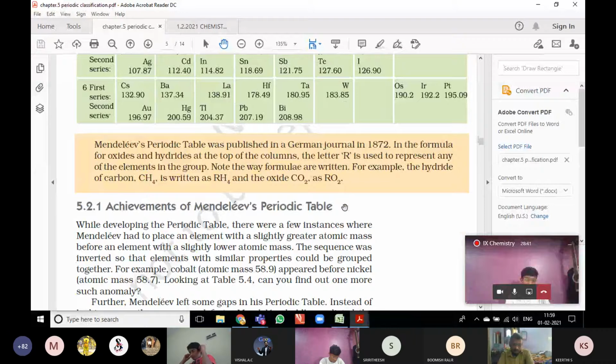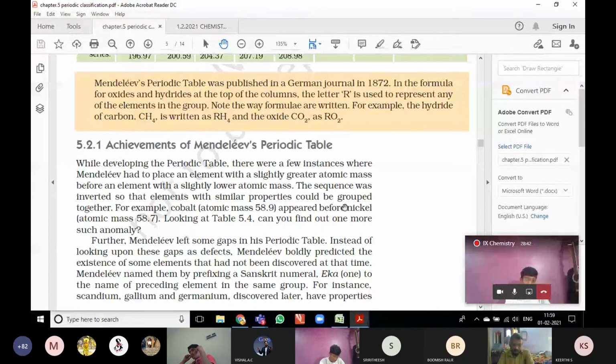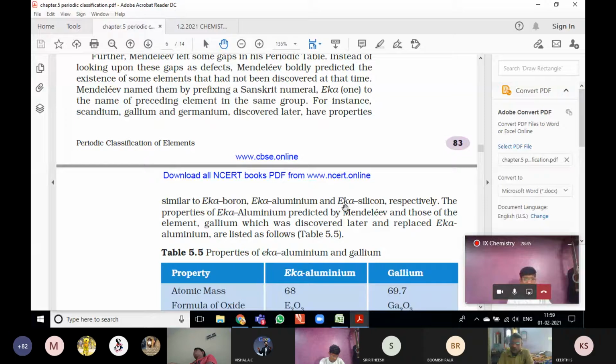So based on the electronic configuration, hydrogen resembles the alkali metals. Like sodium reacts with chlorine, oxygen and sulfur, hydrogen also reacts with halogens. What are halogens? Chlorine, bromine and iodine are called halogens. Fluorine, bromine, iodine, chlorine all belong to the halogen family.